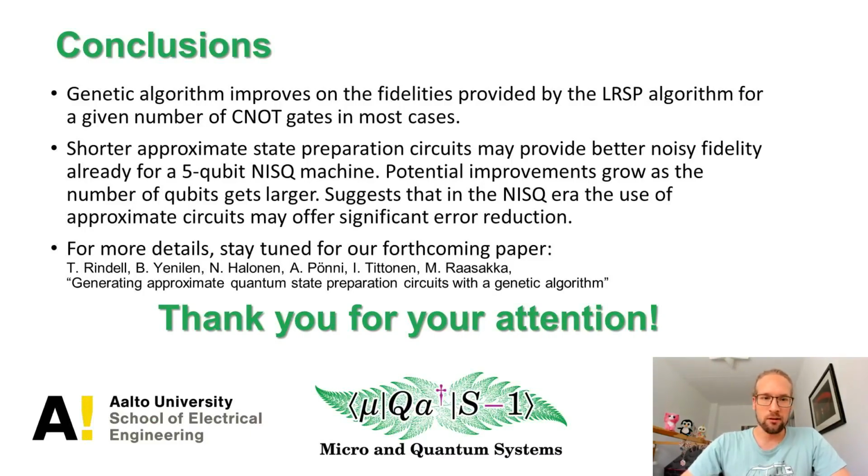And this points to the fact that for the current quantum computers with high error rates, these kind of shorter approximate state preparation circuits may provide significant improvements to fidelity for the state preparation tasks. We saw this already for 5 qubits in our simulations, but potential improvements grow as the number of qubits gets larger. So this should be even more relevant for the bigger machines.